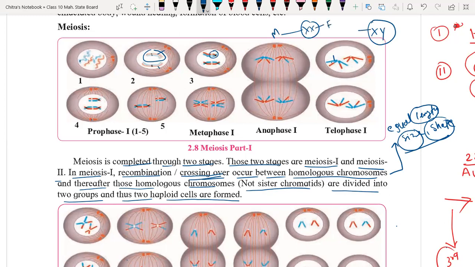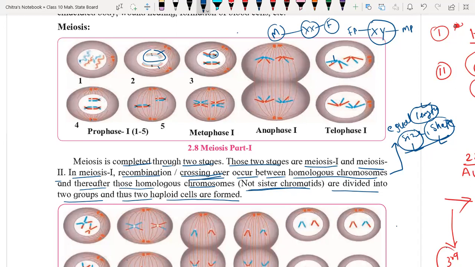Here also one is from the male parent and the other is from the female parent. So they have different genetic material, hence they are not sister chromatids, meaning they are not formed from a single chromosome. That's why it is mentioned here "not sister chromatid": they have different genetic material, only equal length, same size and same shape.